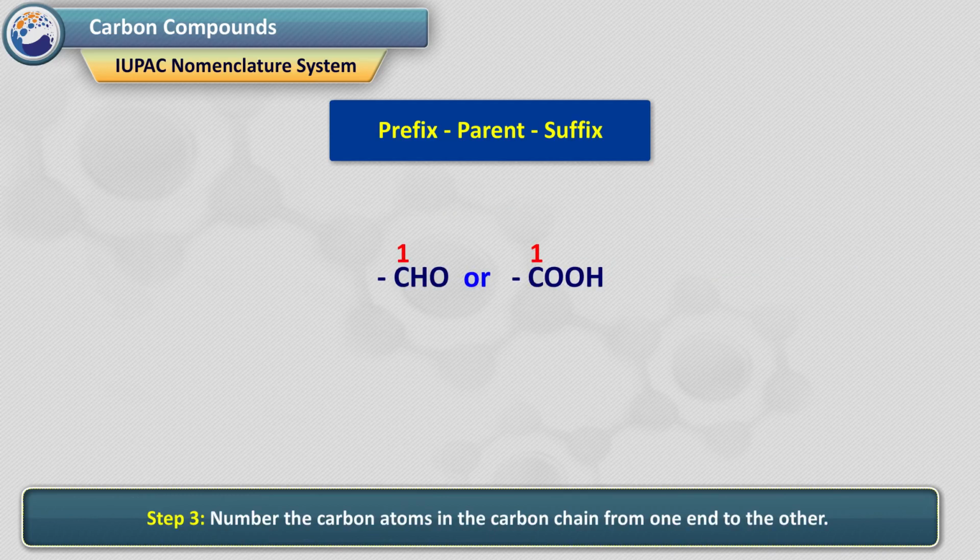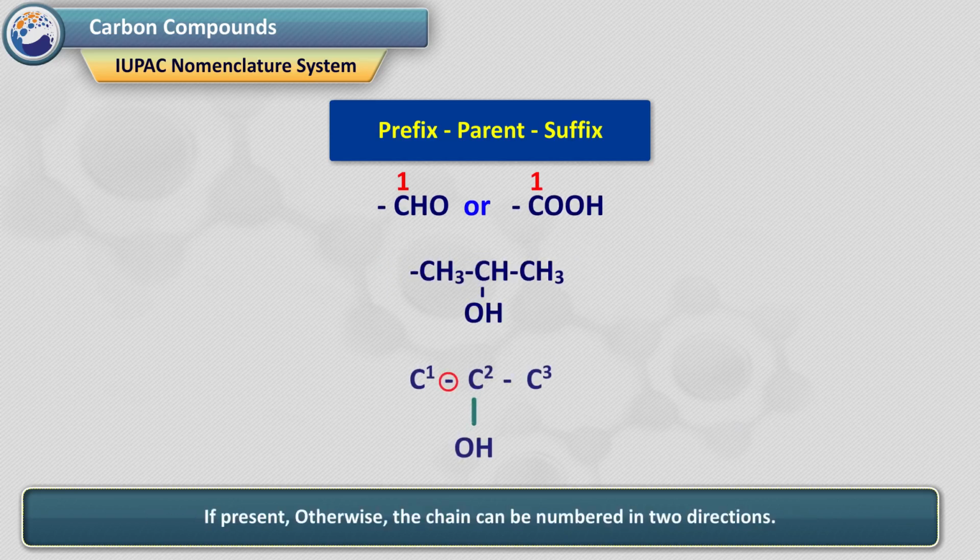Step 3. Number the carbon atoms in the carbon chain from one end to the other. Assign the number 1 to the carbon in the functional group CHO or COOH if present, otherwise the chain can be numbered in 2 directions. Accept that numbering which gives the smaller number to the carbon carrying the functional group. Both the numberings are equivalent, so the compound will be named as propan-2-ol. In the final name, a digit number and a character letter should be separated by a small horizontal line.